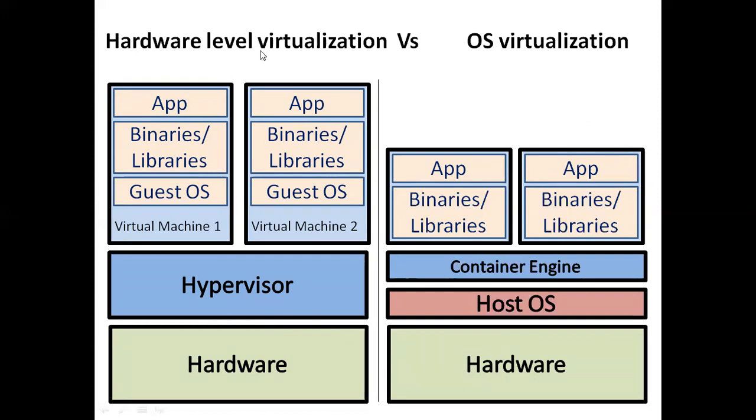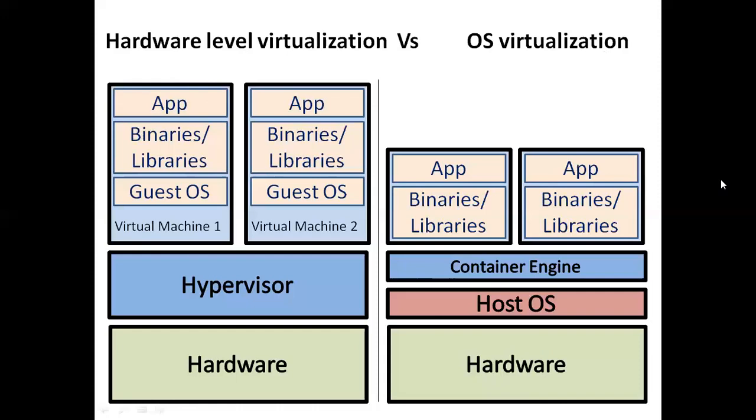So it's hardware level virtualization. Here in container, it is hardware, host operating system, and container engine. The container engine is installed on the host operating system, so you require an operating system. So it's operating system virtualization.